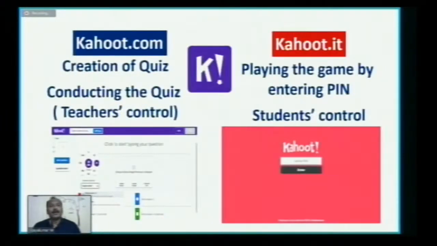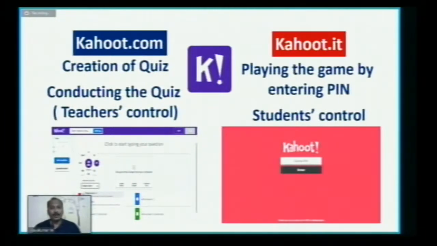And here you can see the screen. I'm showing two websites: Kahoot.com, and one more, Kahoot.it. So two things are there actually. When we Google Kahoot, you will get these two results, Kahoot.com and Kahoot.it. And Kahoot.com is specifically used for the creation of quizzes.